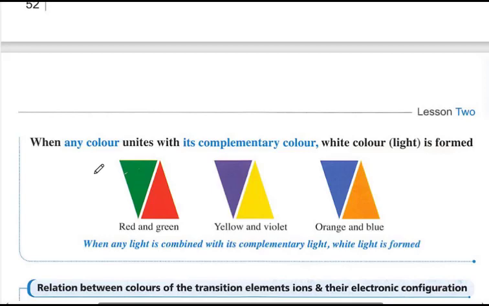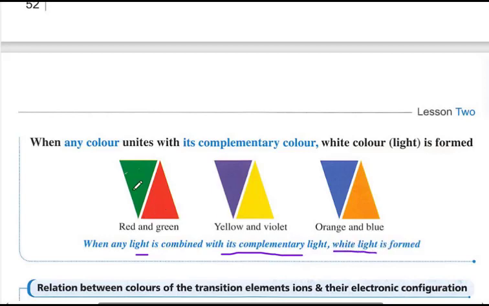There is a rule here: when a color unites with its complementary color, the whole bundle of light, the white light, is formed.